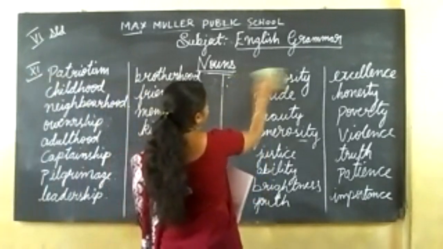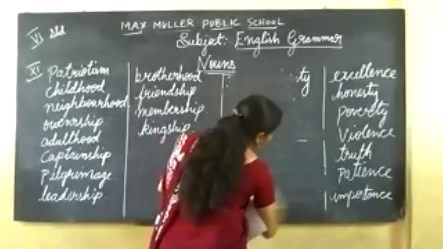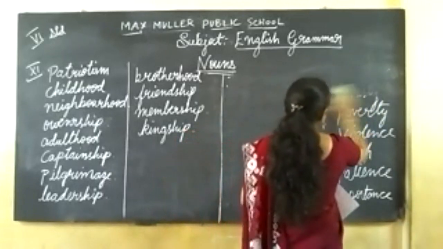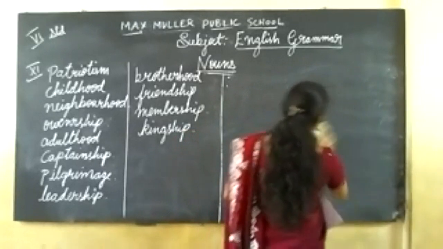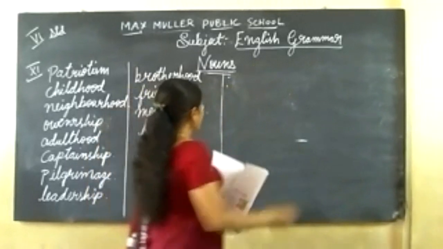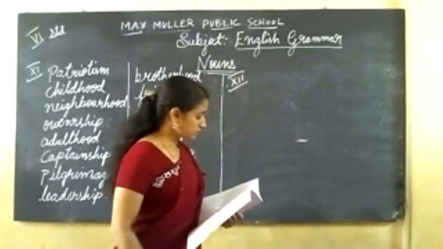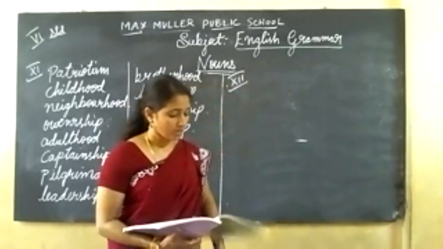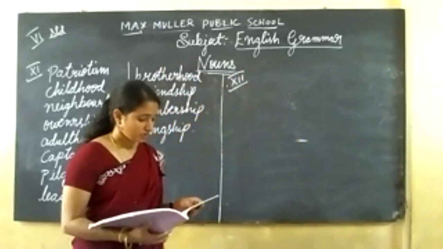I'm going to erase the 10th main, children. I hope you have copied this. If you have not copied, please pause the video and complete it. Okay? We'll go for the 12th main. 12th main, make abstract nouns from the verbs given.